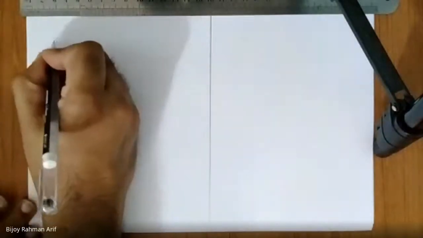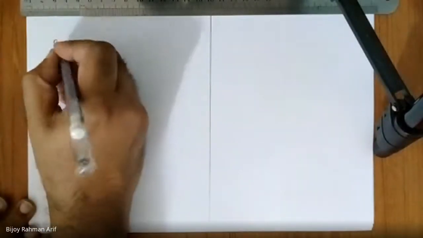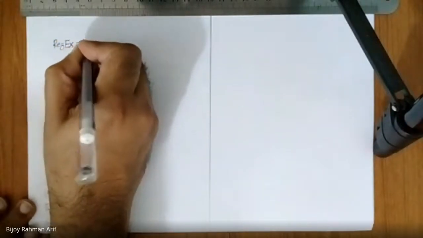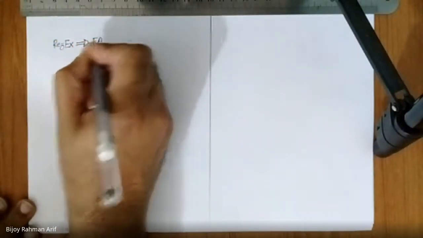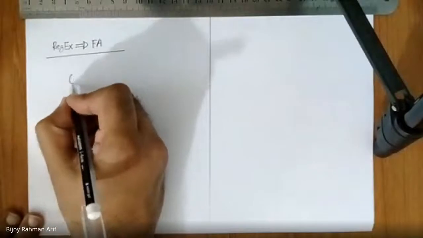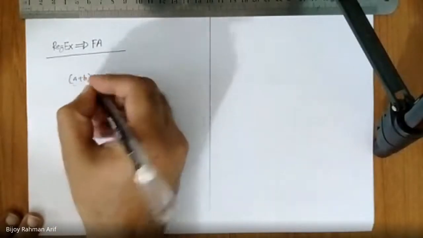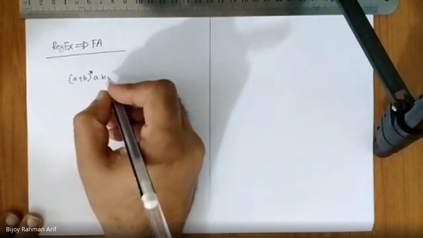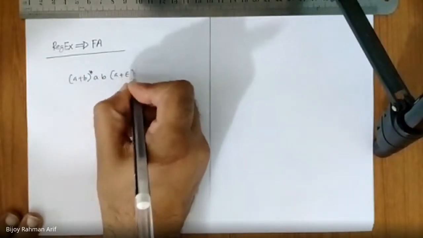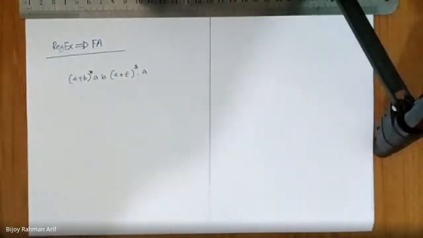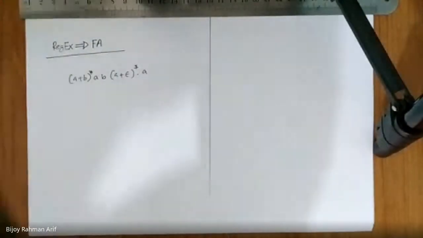So, regex to finite automata. What is the regex? Let's give this one. So how many building blocks are there?